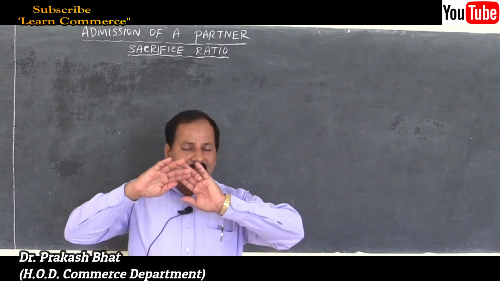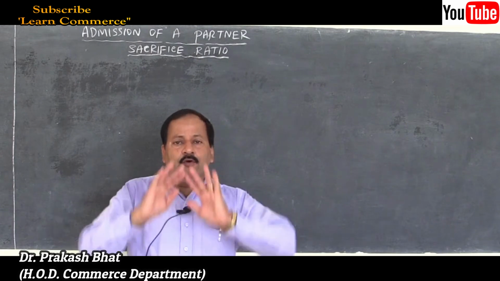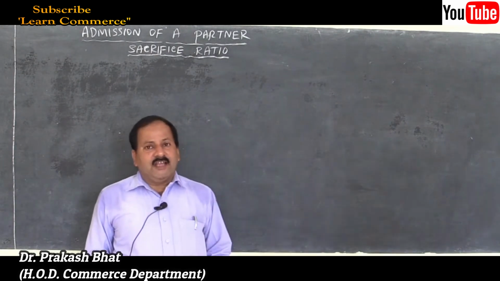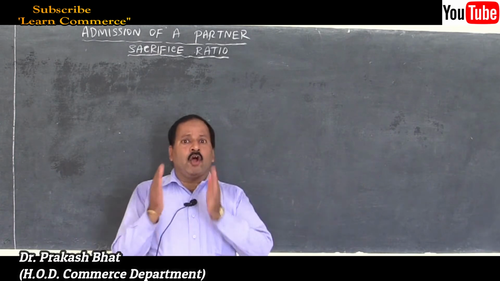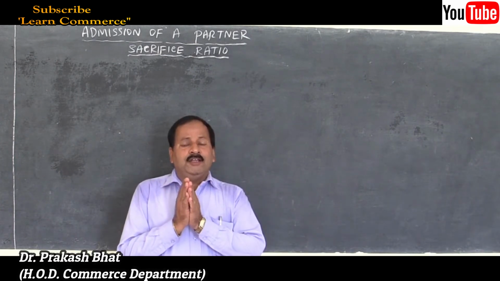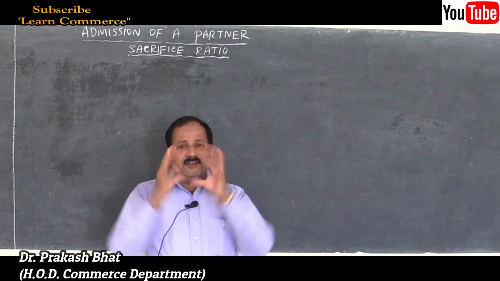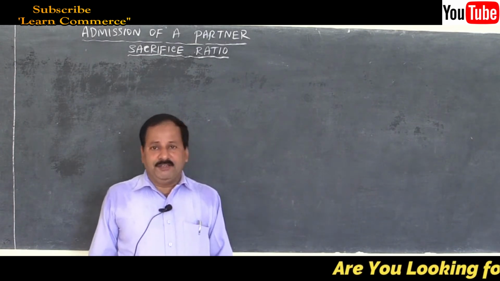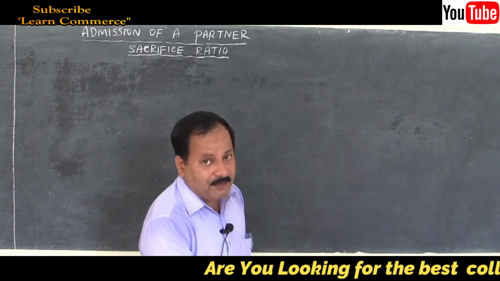So this totally changes the whole picture of the firm. Now, sacrifice ratio is the combination, or the merger, of the sacrifice made by the old partners. Let me put it in a different way.